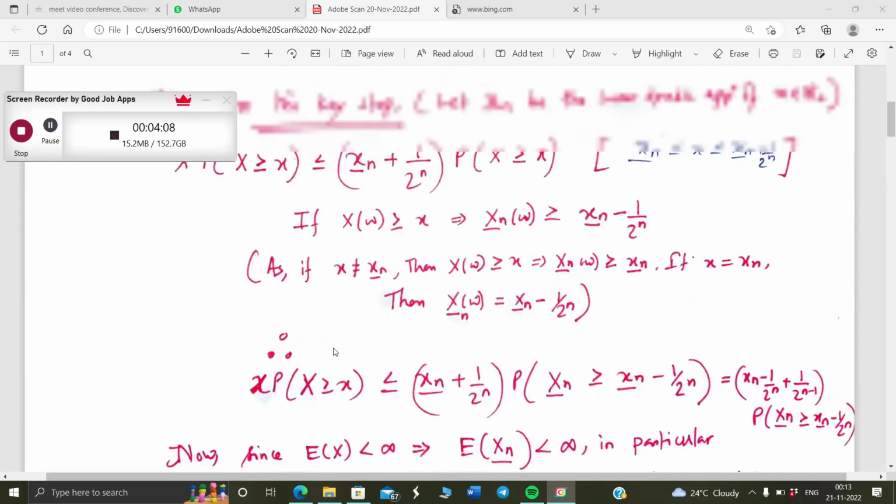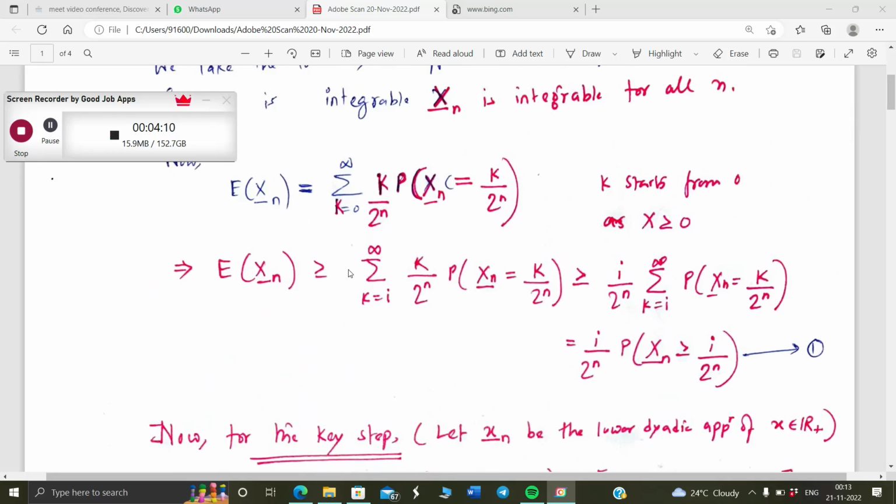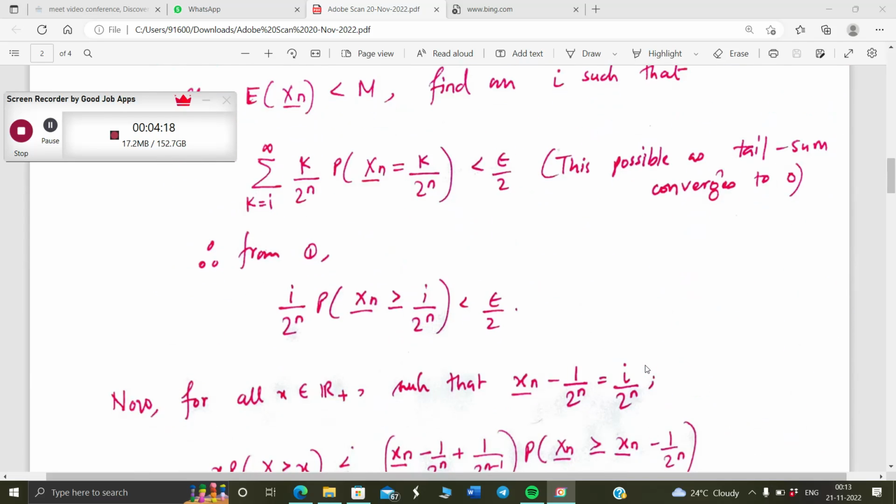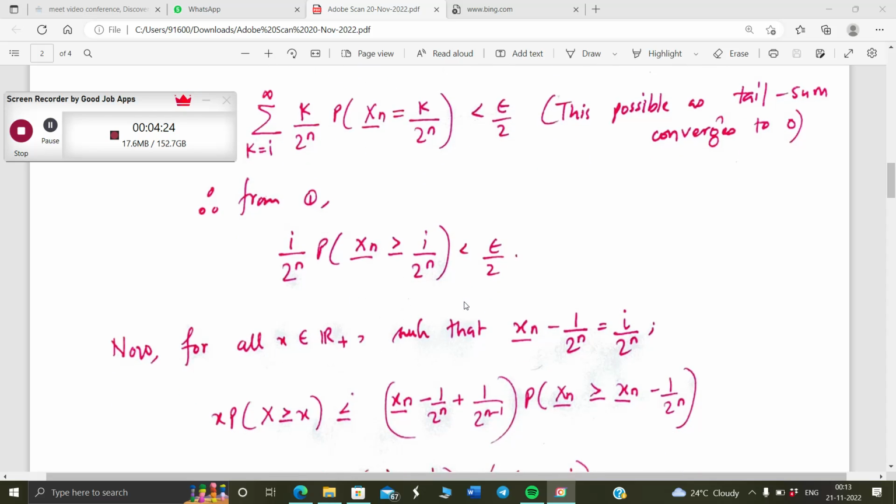Again, as we've shown earlier, this summation is always greater than I by 2 to the power n probability xn bar is greater than or equal to I by 2 to the power n. So here again that will show that I by 2 to the power n probability xn bar is greater than or equal to I by 2 to the power n is less than epsilon by 2.